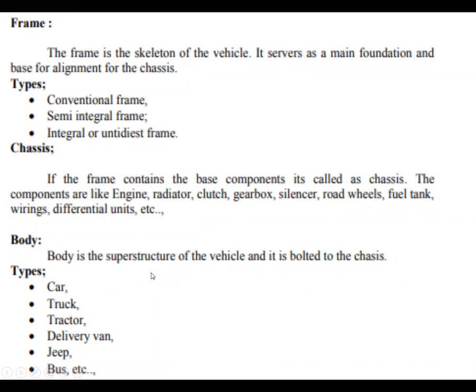In olden days, aluminum metal with alloy materials was used, and the body was constructed likewise. Later it changed to fiber material in order to decrease the weight of the vehicle and increase fuel efficiency. So the body is constructed with fiber materials for a car, truck, tractor, delivery van, all those things.